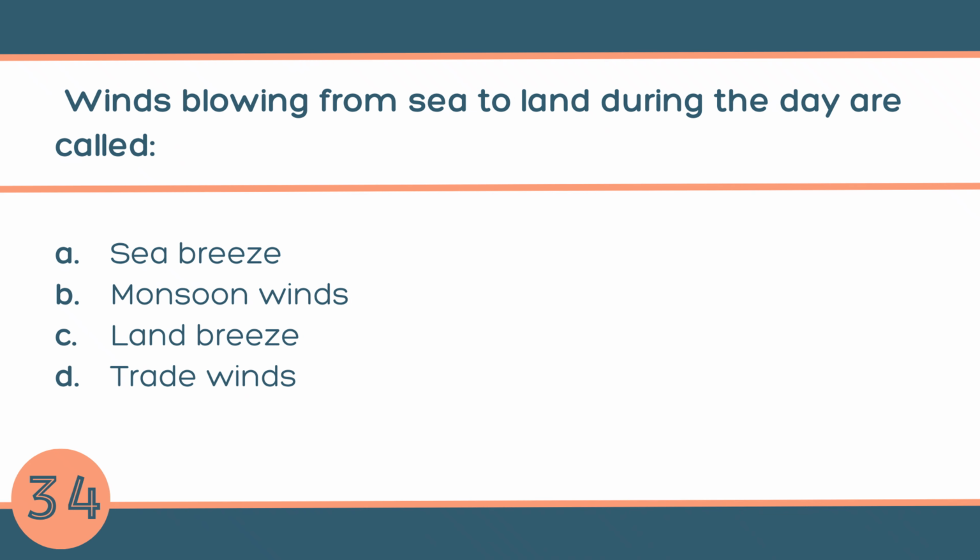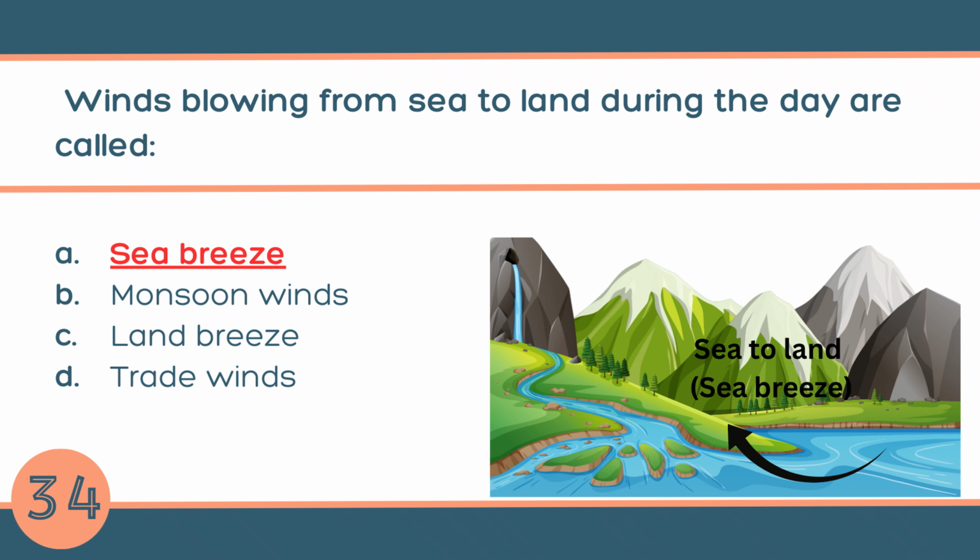Question number 34. Winds blowing from sea to land during the day are called A. Sea breeze, B. Monsoon winds, C. Land breeze, or D. Trade winds. The answer is A. Sea breeze. During the day, land gets hot faster than the sea. Hot air rises and cooler air from the sea moves in, making a sea breeze.